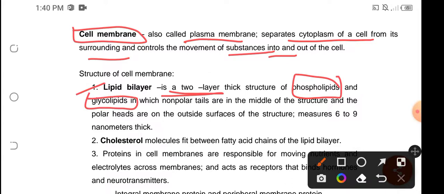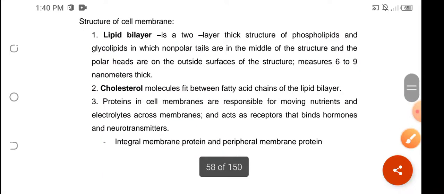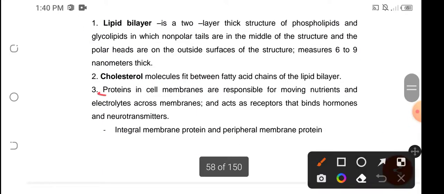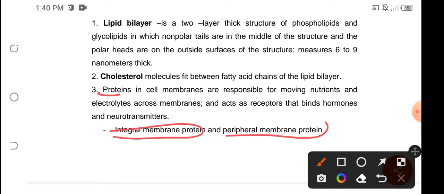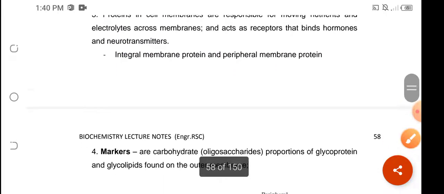Okay, we also have cholesterol, so na-discuss natin yan, and some proteins. Okay, so these proteins could either be integral membrane protein or peripheral membrane protein. This is responsible for moving the nutrients and electrolytes across the membrane.